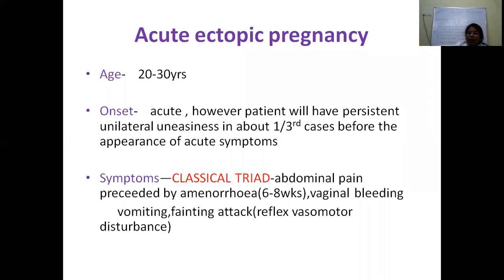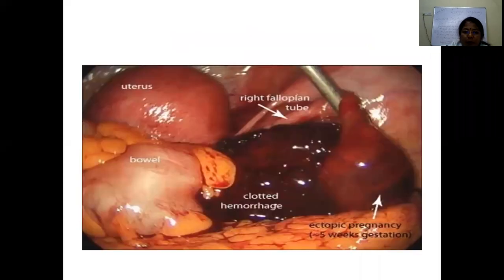The other thing that is very important, sometimes the patient will have fainting attacks in between. So sudden blackouts, they will tell that spells of sudden blackouts are seen. This is because of the reflex vasomotor disturbances when there is blood in the peritoneal cavity. Vomiting may or may not be present.